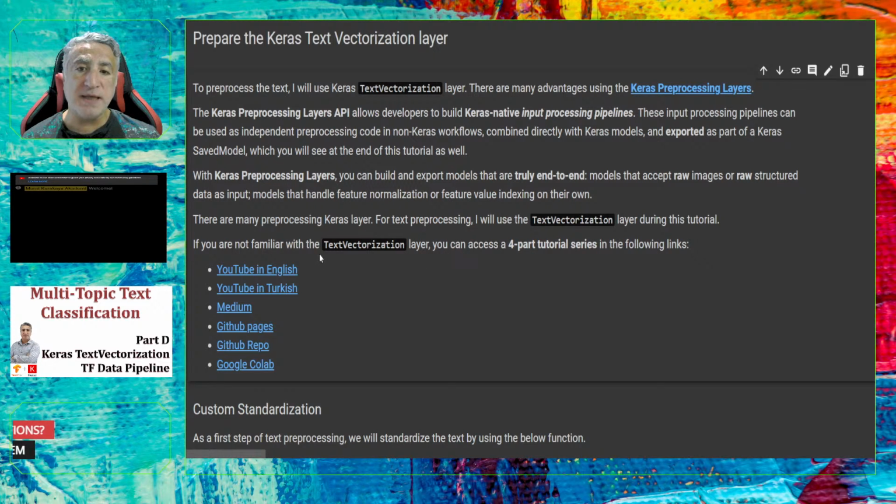But if you are not accustomed to the text vectorization layer and would like to learn the details of how to use it and set it up, I have already prepared a 4-part tutorial series in English and in Turkish, and you can access these links from the Colab notebook.